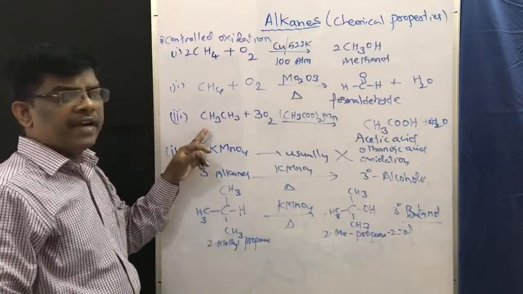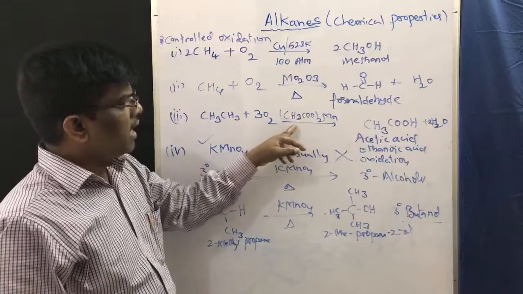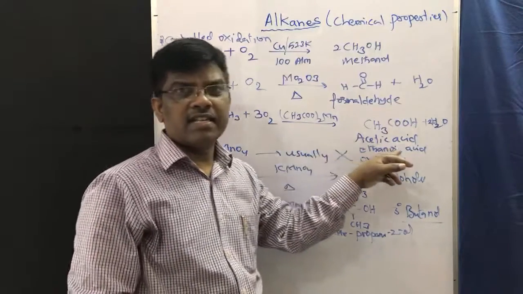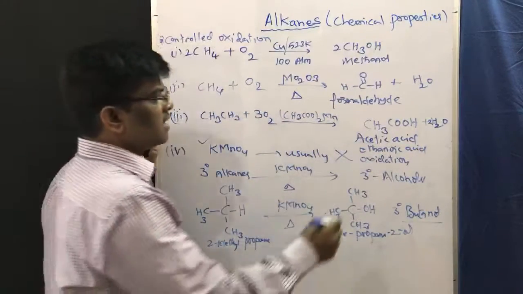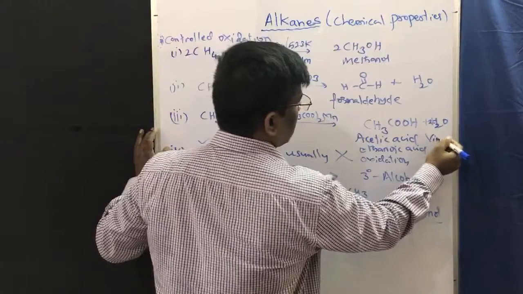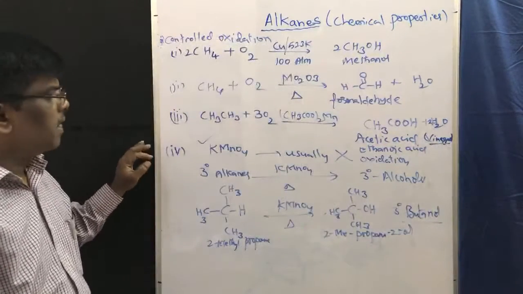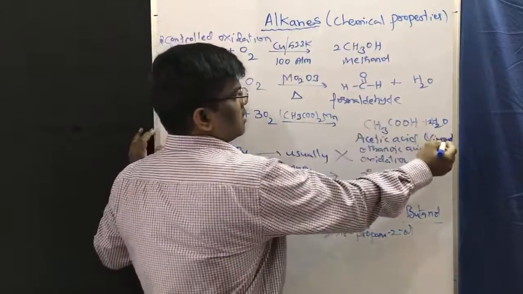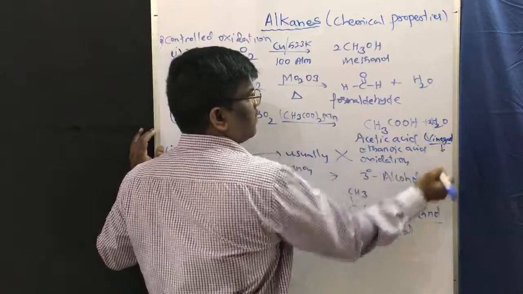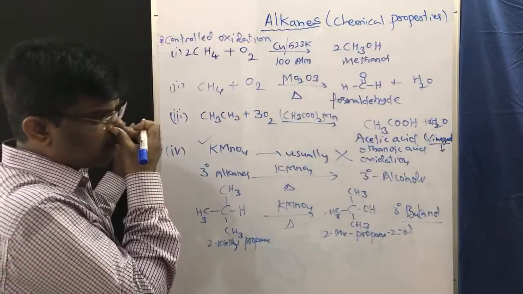If I take ethane and do the oxidation using manganese oxide, I get acetic acid. What is acetic acid? It is nothing but vinegar. It is a food additive. In place of lemon juice, we use vinegar as a food additive to give a sour taste.